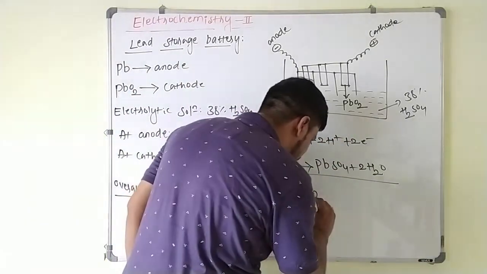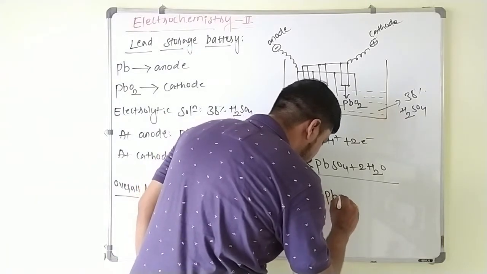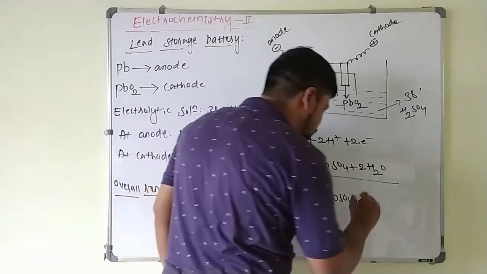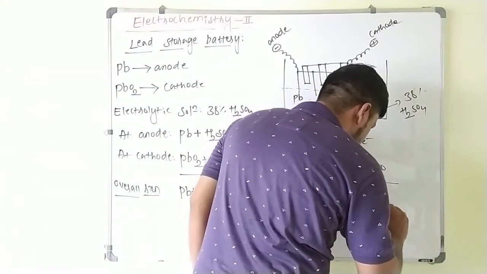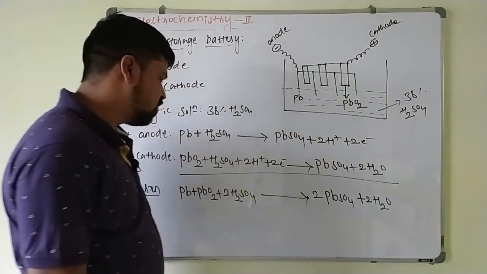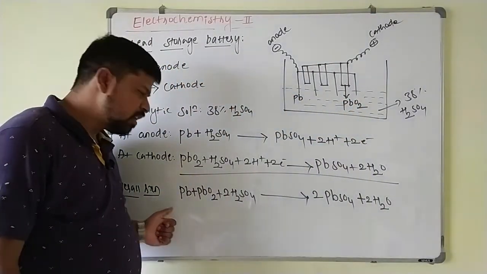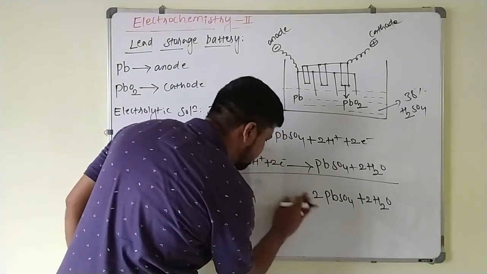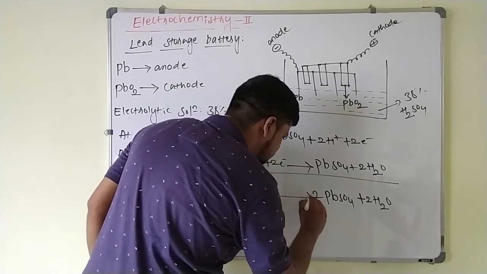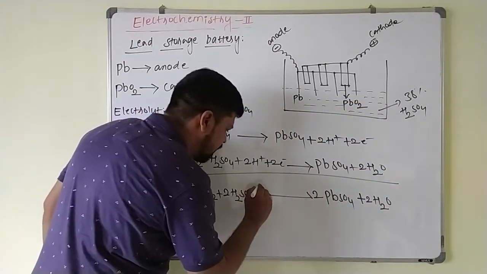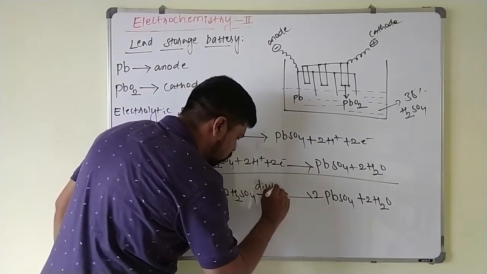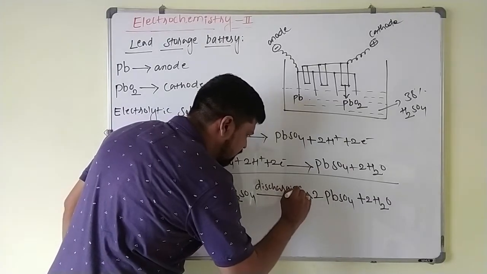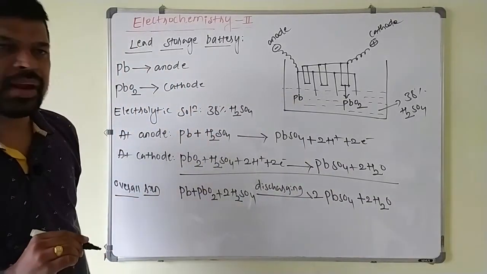This is again you will get 2 times of PbSO4 plus you will get 2 moles of water. So this is the overall reaction, and this reaction takes place during the discharging. Whenever the battery is in use, it will be discharging, then this reaction will take place. This is the reaction taking place during the discharging of the battery.